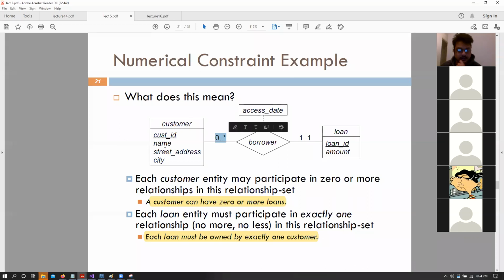So that means that a customer may or may not have a loan. So 0 to star relationship with borrower. A loan would have to have at least one or more customers. 0 or more for customer, 1 or more for loan, right? If it's a many to many, exactly.